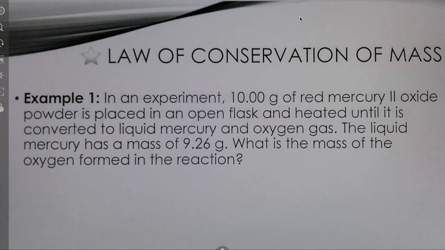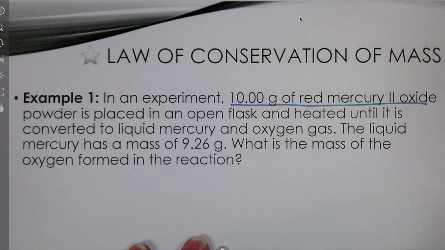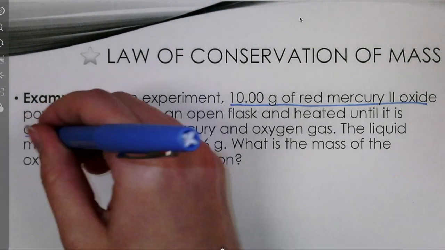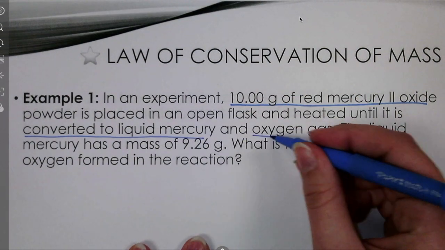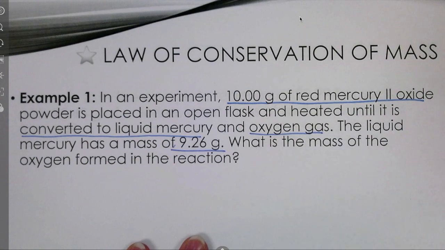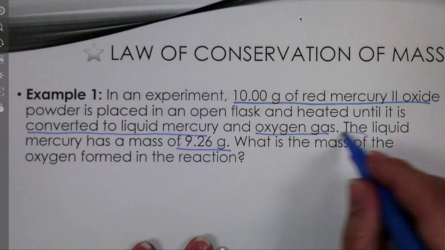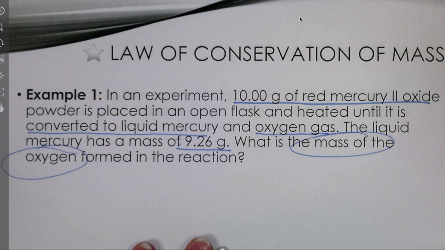So there's a lot going on here. What I like to do with big wordy problems is go through and underline the important information that they tell us and circle what it is they want us to find. So 10 grams of mercury(II) oxide converted to liquid mercury and oxygen gas. And it says liquid mercury has a mass of 9.26 grams. What is the mass of oxygen?